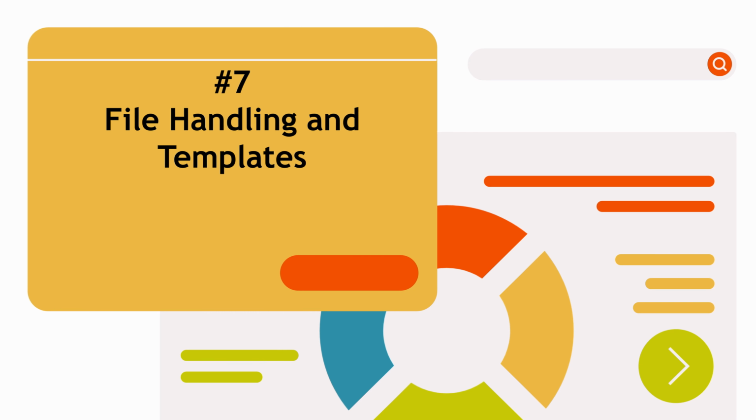File handling allows us to store and retrieve data permanently even after the program stops running. And templates, on the other hand, help us write type independent and flexible code that can work with any data type. So together with these two concepts, we can build efficient and reusable software systems.